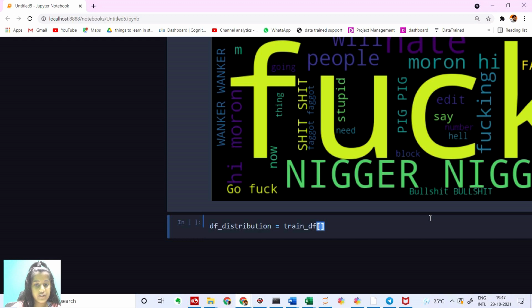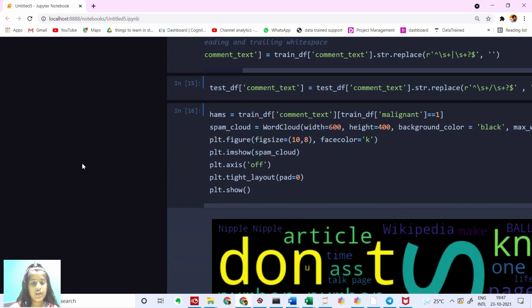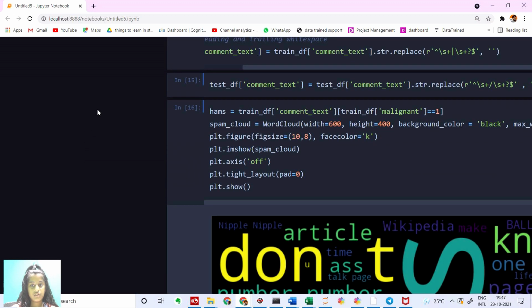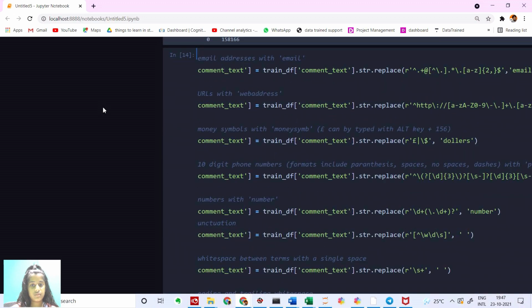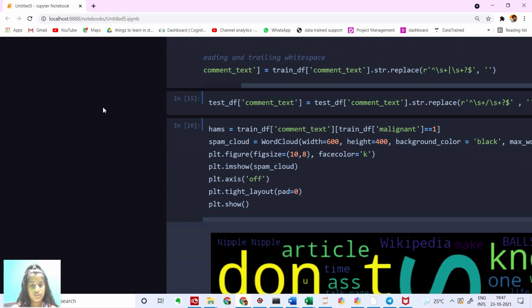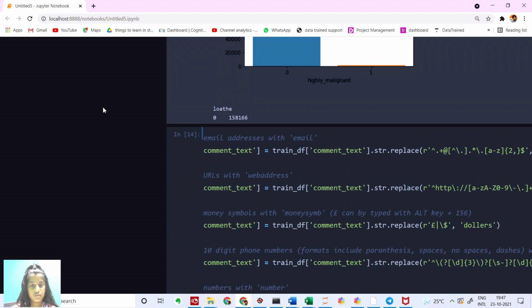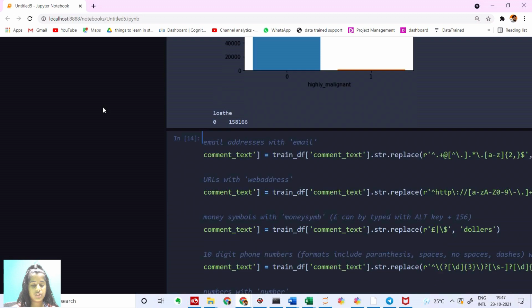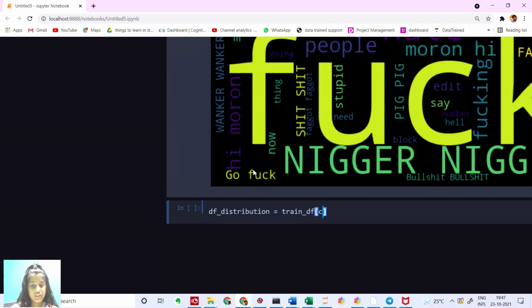I'm going to say train_df of what we have named it up here. Okay, I should have renamed it somewhere. We have all of these. Yes, we have it up here, so it's a column. Train_df of column dot sum.